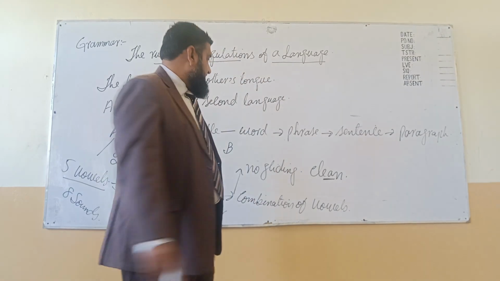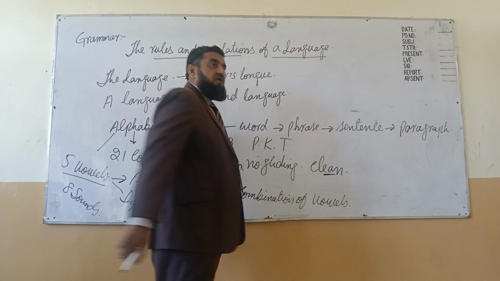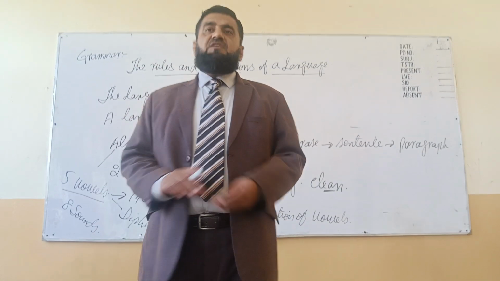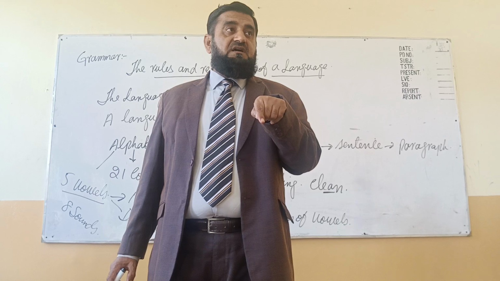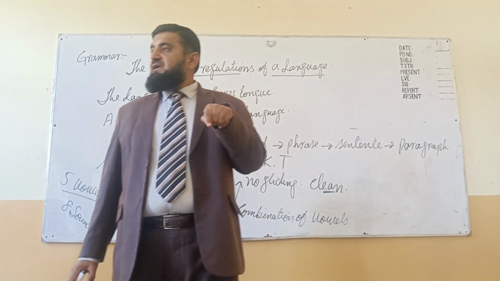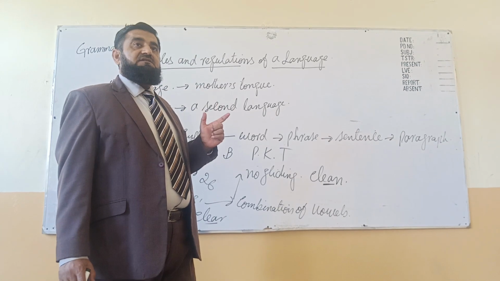Voiceless consonants, for example P, K, T. While we are pronouncing them, there is no buzzing sound here. That we call voiceless consonants. Another kind is sibilant.